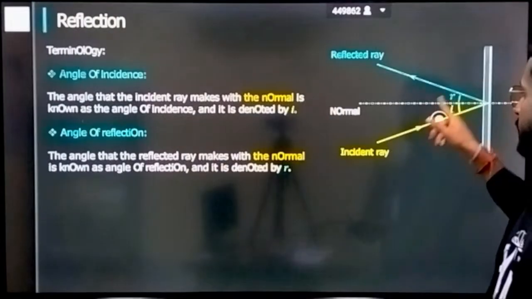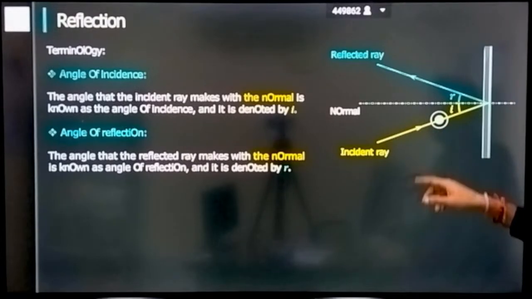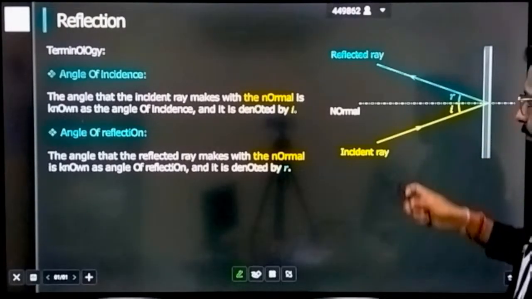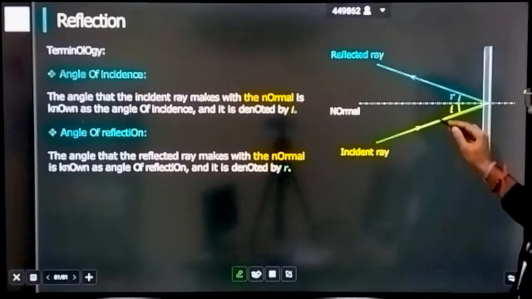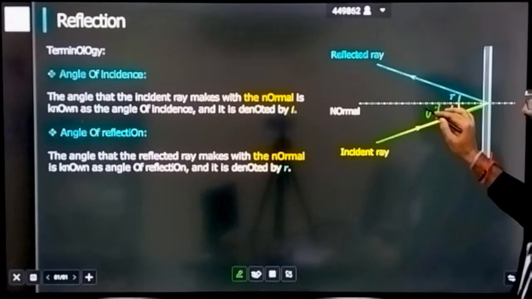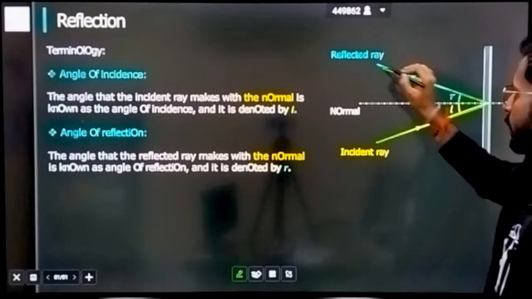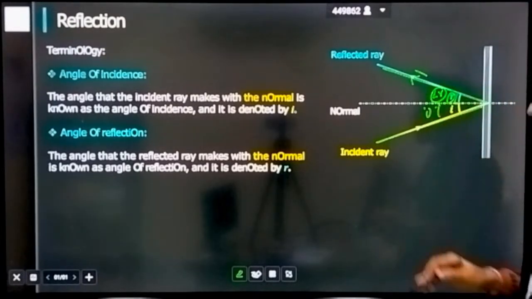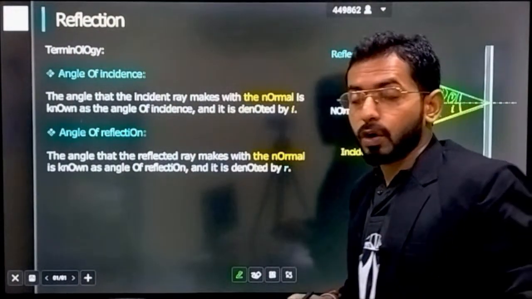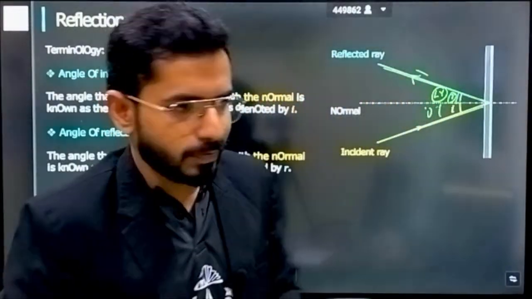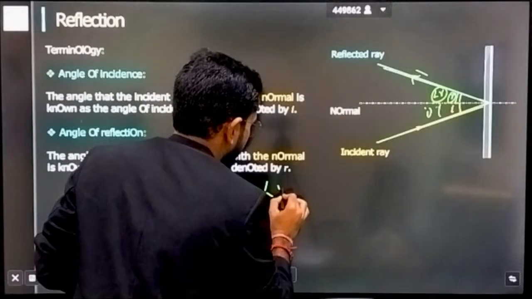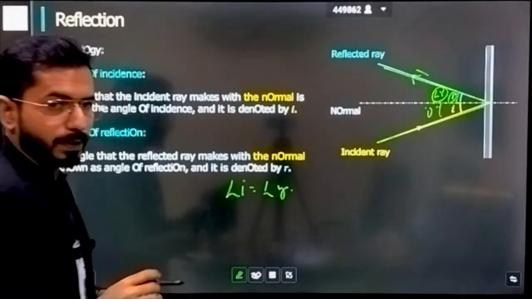So this is the incident ray, and this angle is called the angle of incidence. This ray is called the reflected ray, and this angle is called the angle of reflection. And if I ask what the laws of reflection are, the first law says: angle of incidence is equal to angle of reflection. I hope all of you would know this.